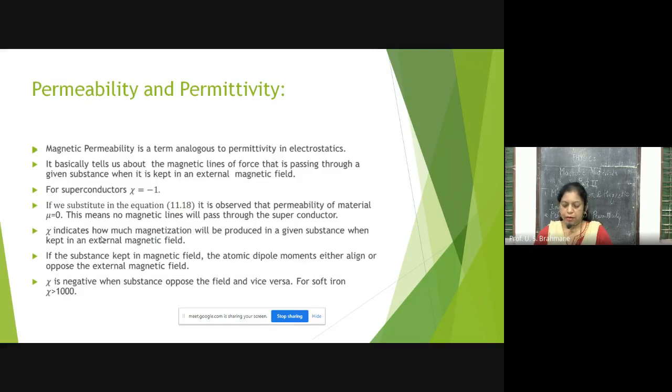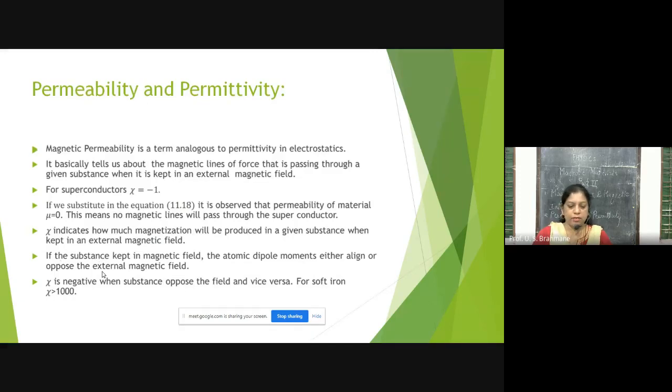The magnetic intensity increases for the ferromagnetic substances, in which we have a domain structure, which I had told you initially. The magnetic dipole moments are aligned, and even if the external magnetic field is removed, they remain aligned irrespective of the field. In that case, we have maximum magnetization.